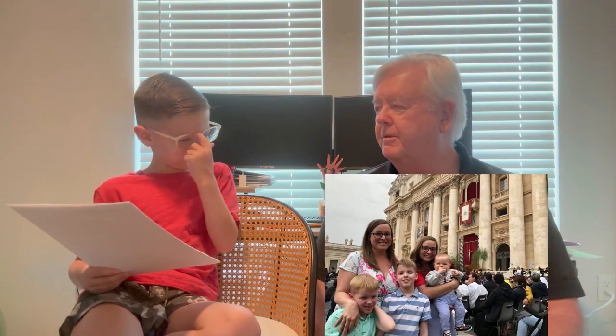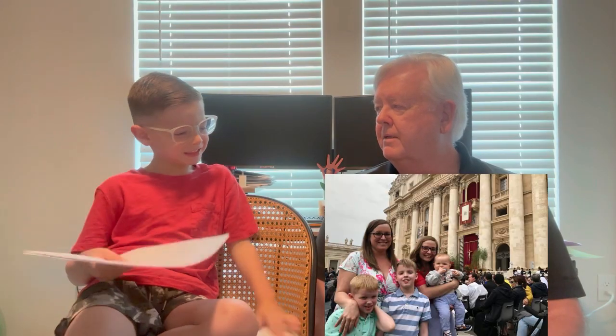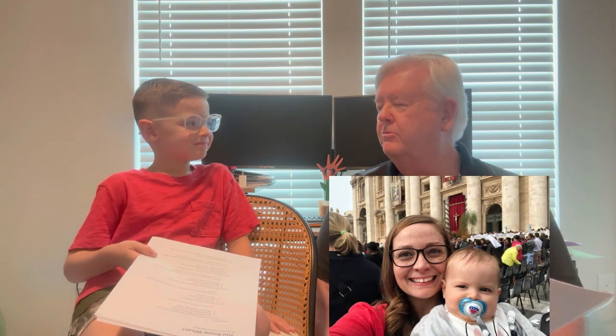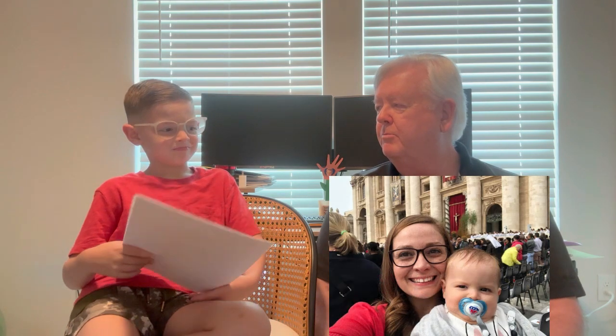Did you see the Pope? Well, yes, of course, I saw the Pope, but I don't remember what he looks like. Well, we have a different Pope now. You know where the Pope's from? Chicago. Well, he lives in Rome now, but he's originally from Chicago. How about that? He's a White Sox fan.